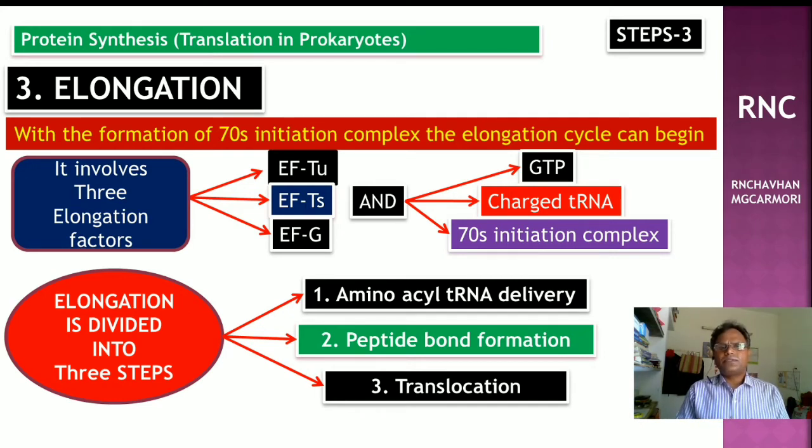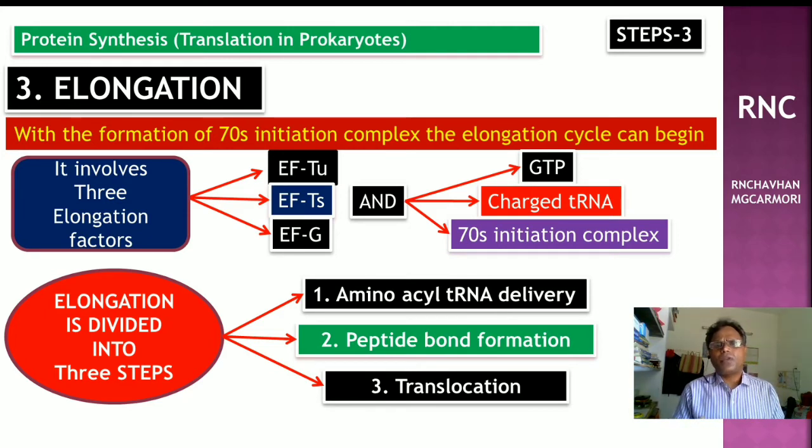The second step is peptide bond formation. How is the peptide bond formed? The amino acid on the tRNA at the P site, that is formyl methionine (f-Met), is transferred to the tRNA at the A site, forming a peptide bond. This reaction is catalyzed by the peptidyl transferase enzyme. Now the tRNA at the P site becomes uncharged.